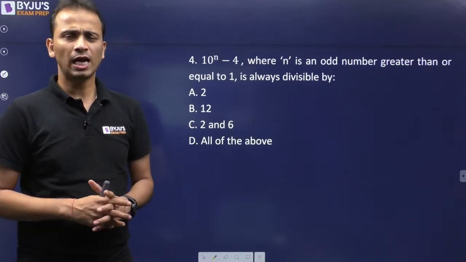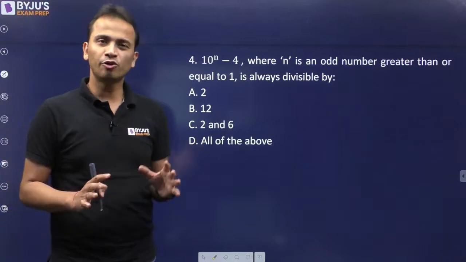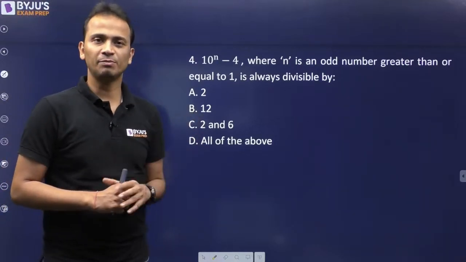Again, simple question, and I'll tell you a good trick of answering this type of questions.